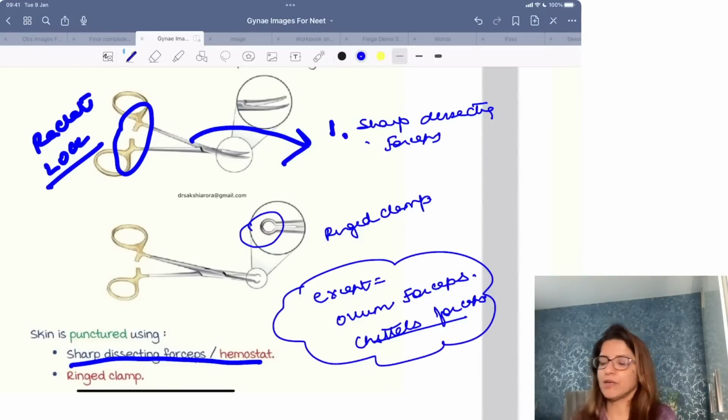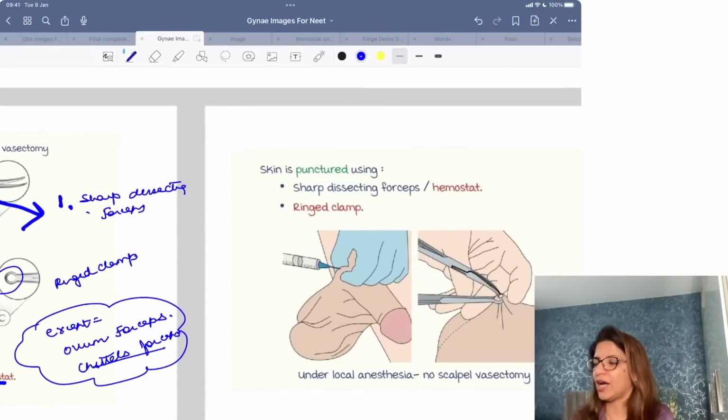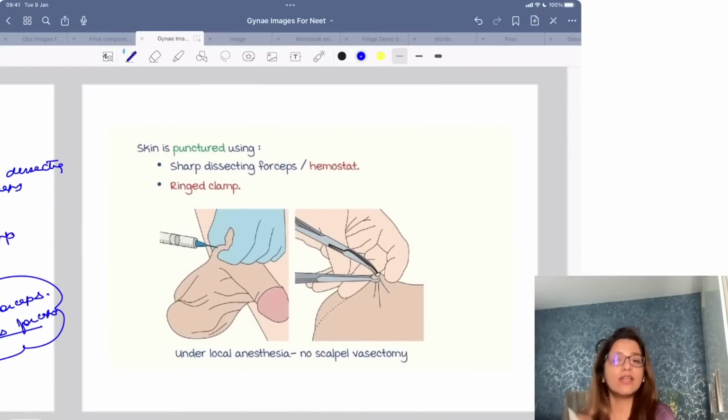So these are images which are being used for non-scalpel vasectomy. As the name suggests, we are not going to use any scalpel. We are just going to puncture, give local anesthesia, puncture the skin over the vas deferens with the help of dissecting forceps, and with the help of ringed clamp, we are going to bring the vas deferens out and we are going to ligate and cut.